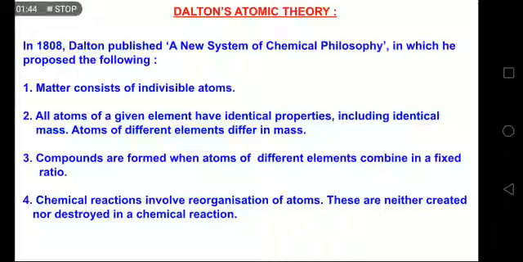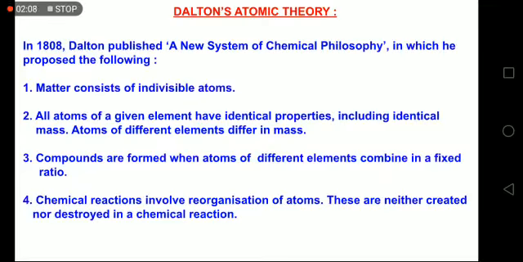These are the points given by Dalton in his theory. And then compounds, the third one, compounds are formed when atoms of different elements combine in a fixed ratio. And the last is chemical reactions involve reorganization of atoms. These are neither created nor destroyed in a chemical reaction. So if you see them, read them carefully and understand.